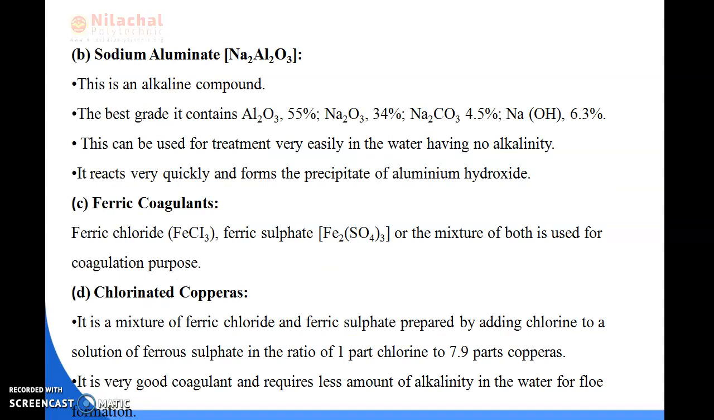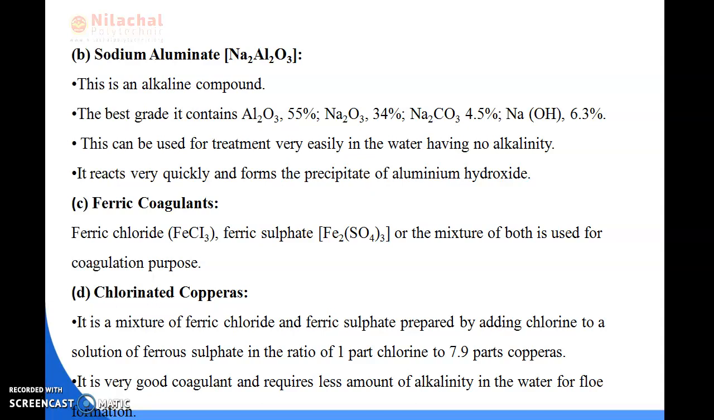So now we will be discussing sodium aluminate, that is Na2Al2O4. Sodium aluminate is known as an alkaline compound, and it can be used very easily in the water treatment process because it has no acidity, and it reacts very quickly and forms a precipitate of aluminum hydroxide. Okay, so this is about sodium aluminate.